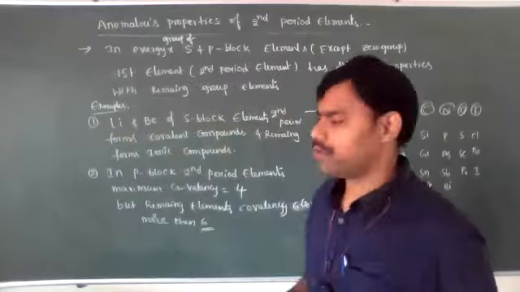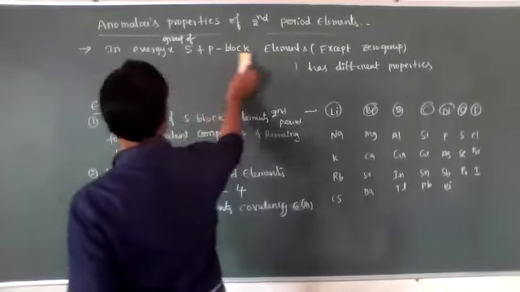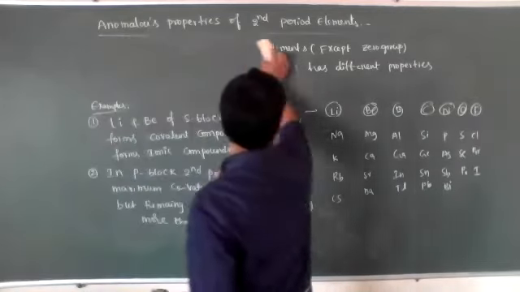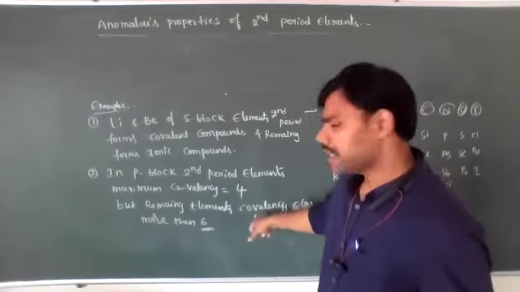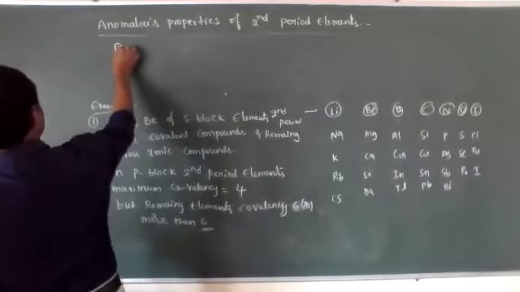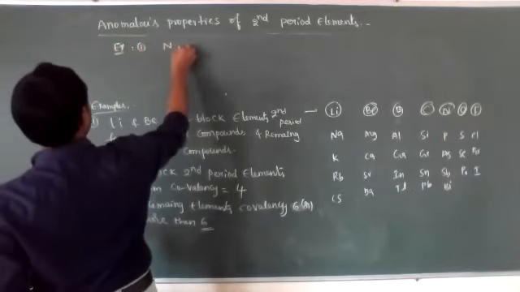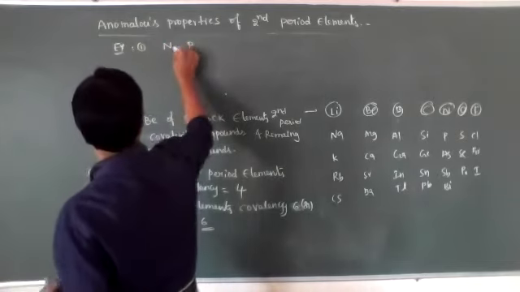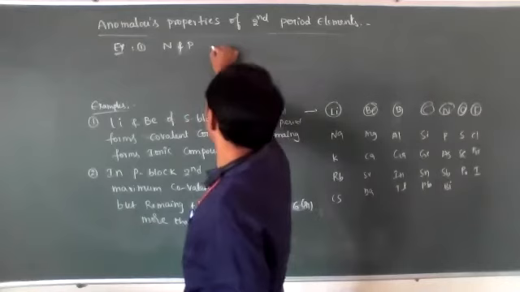That is one important property. I will tell you one important property related to covalency. For example, nitrogen and phosphorus.